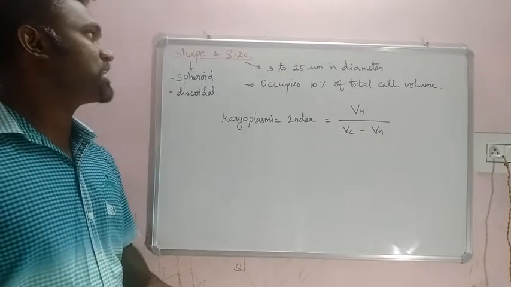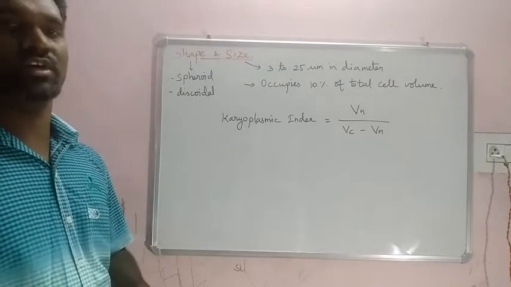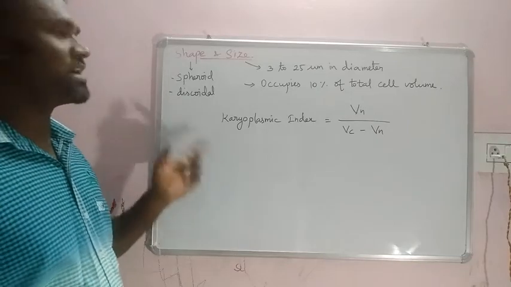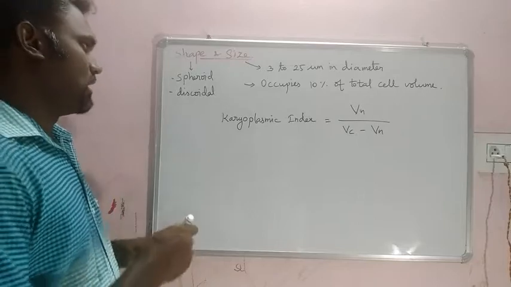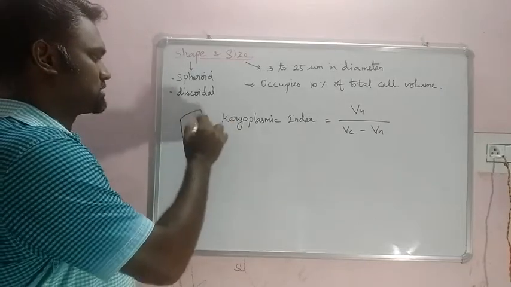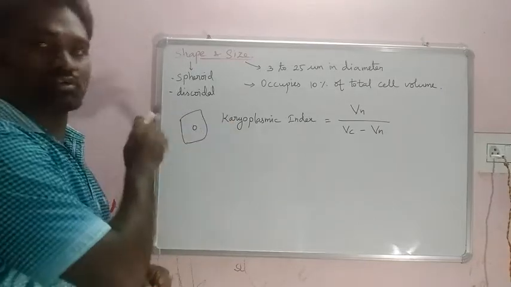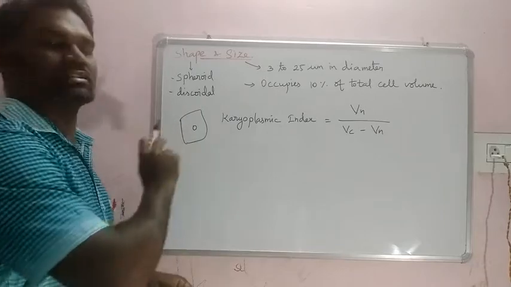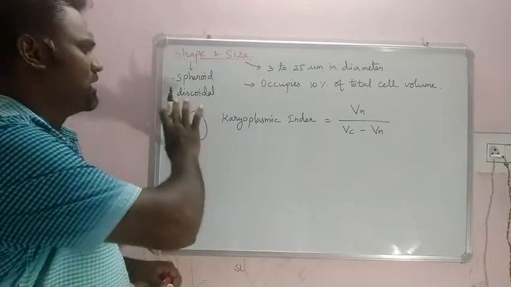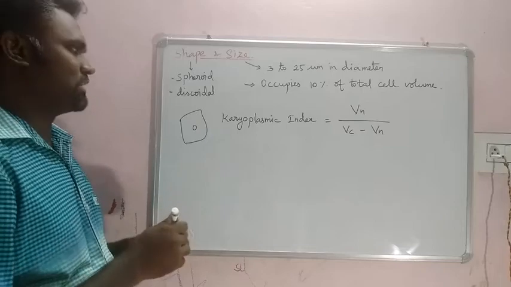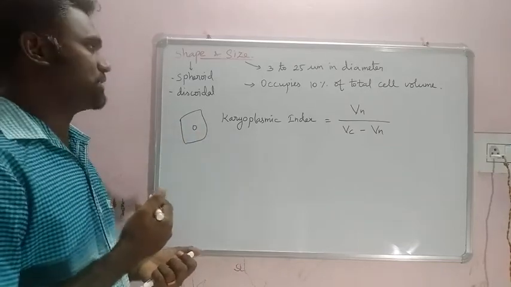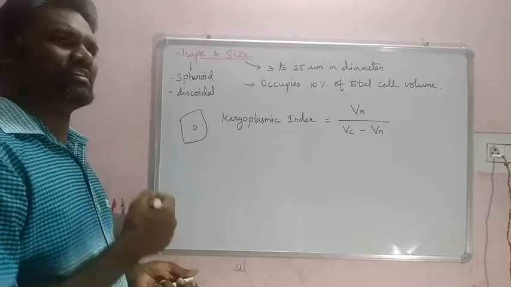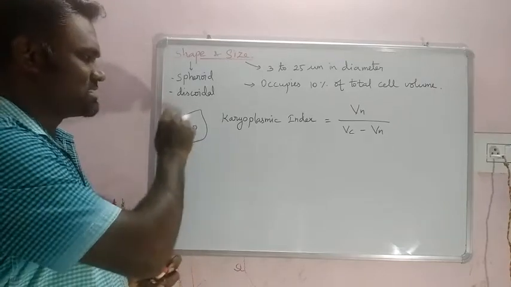Now the shape and size of the nucleus. Generally we know that whenever you look at any cell, the nucleus inside the cell is drawn as a simple circle. That means generally it has a discoidal or spherical shape, called spheroidal. Otherwise an oval shape, anything in a circular manner.